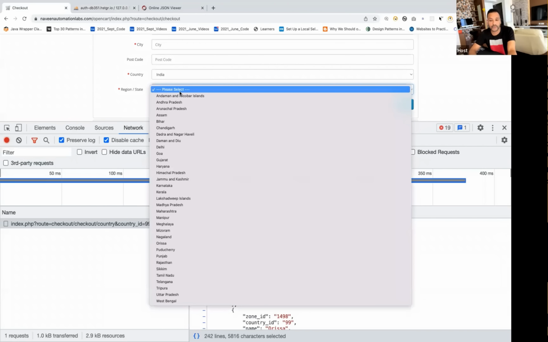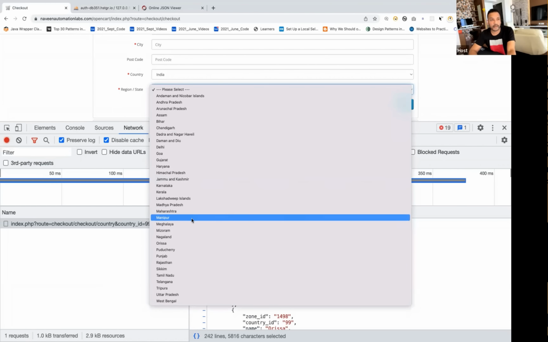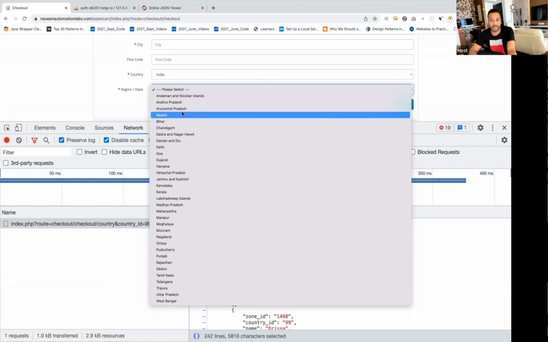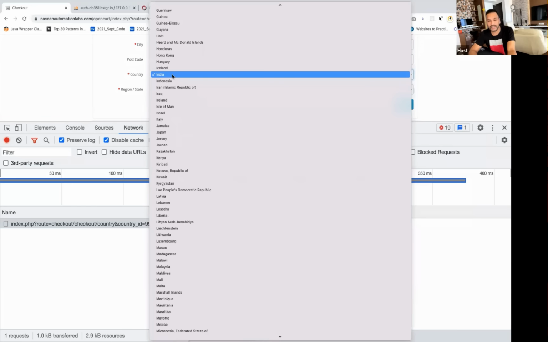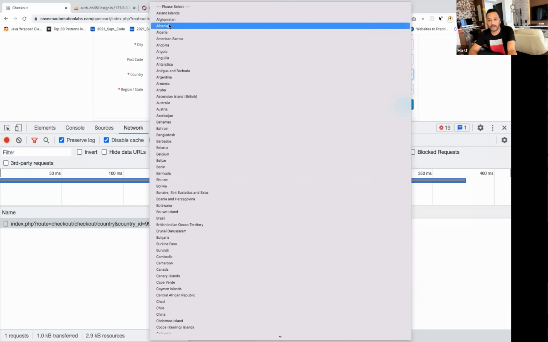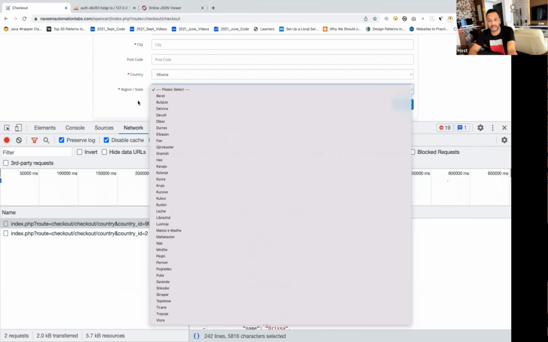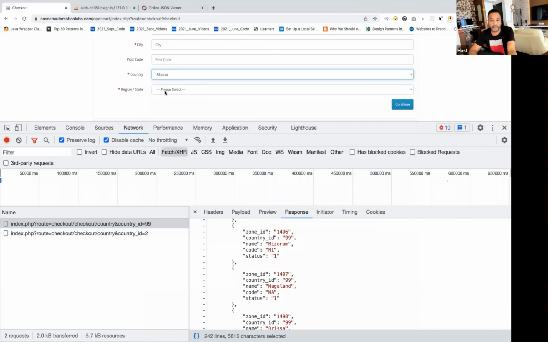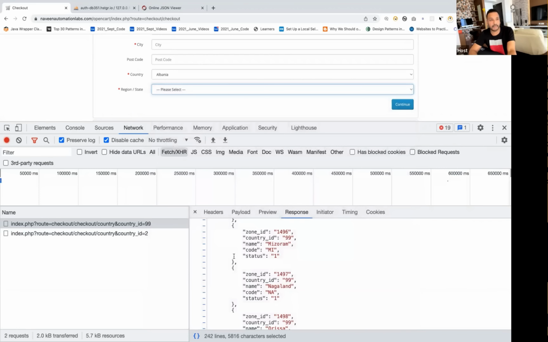Then it's a bug. So we say, okay, fine, this is India, and then only these 15 states are coming. But let's say the API is giving you 32 or 33, and you are showing only 15. Or let's say the API is giving you nothing for a specific country. Let's say you go to some country like Albania. For Albania, these are the number of states, or maybe for Albania it's giving you the states for India. Then it's a bug. So you have to cross-check with the API.